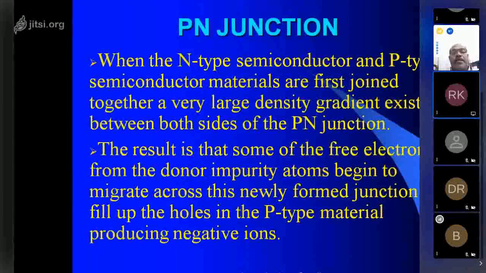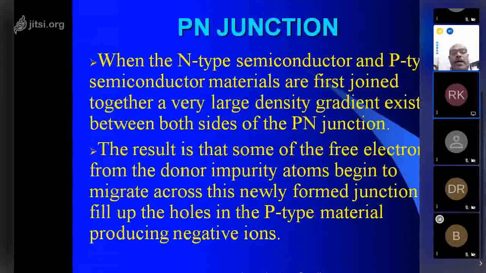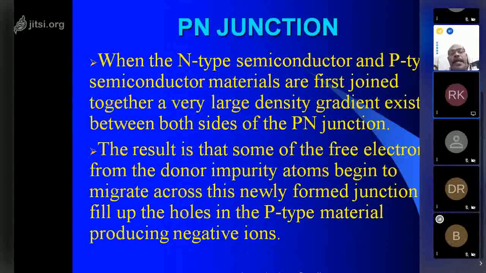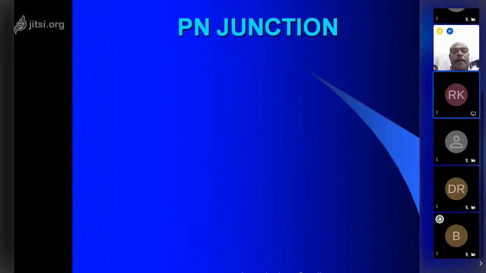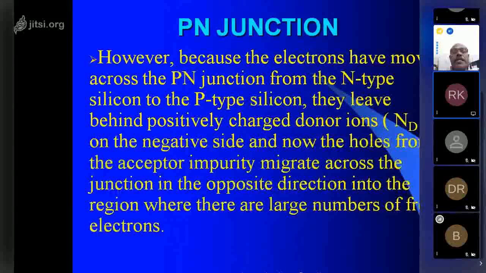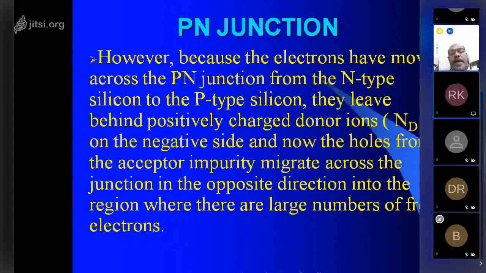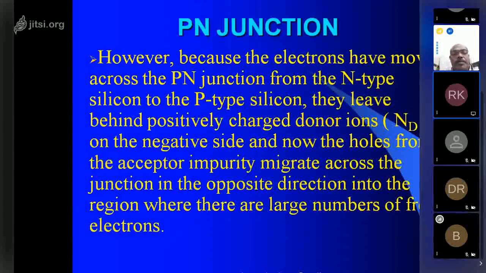The result is that the free electrons from the donor impurity atoms begin to migrate across the newly formed junction and fill up the holes in the p-type material, producing negative ions. However, because these electrons have moved across the p-n junction from the n-type silicon to the p-type silicon, they leave behind positively charged donor ions on the n side, and now the holes from the acceptor impurity migrate across the junction in the opposite direction into the region where there are a large number of free electrons.